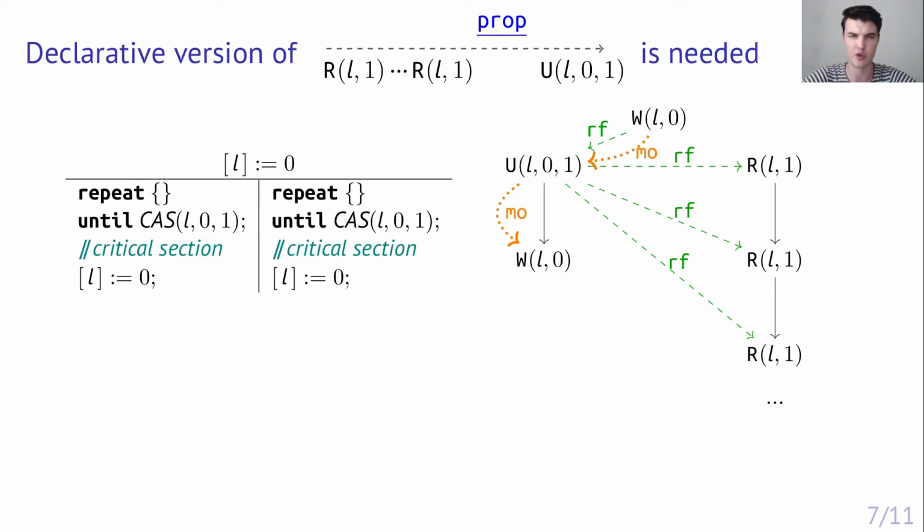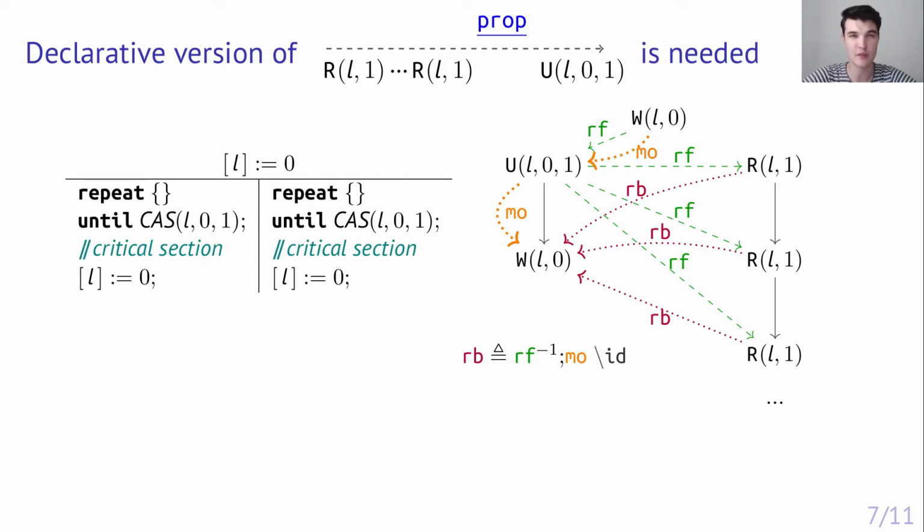Note that we omit the program order labels here for brevity. We can interpret the graph in this way. Each of these reads is performed before the final write of 0, because it observes the value written by a prior write in the modification order.